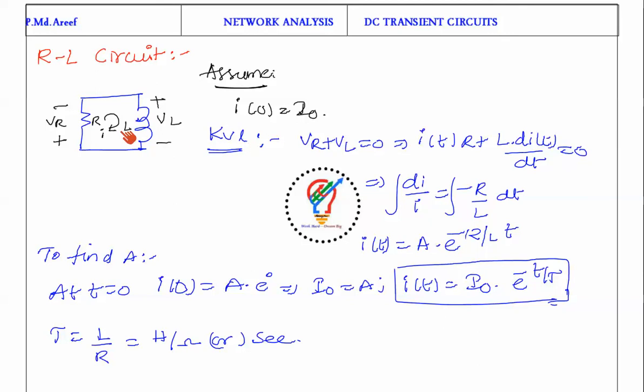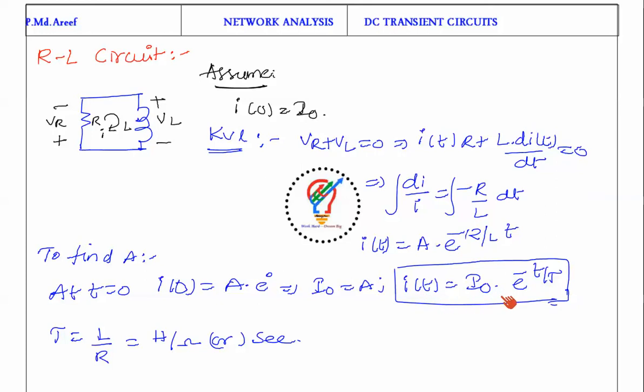By applying KVL, VR plus VL is equal to 0. VR is nothing but I into R according to Ohm's law, plus L into di by dt is equal to 0. By doing integration on both sides, as we did in the case of series RC circuit, we get I of t is equal to A into e power minus R by L into t. To find A, I am taking the initial condition. The current flowing through the inductor is I naught. So I of 0 is equal to A into e power 0, so I naught is equal to A.